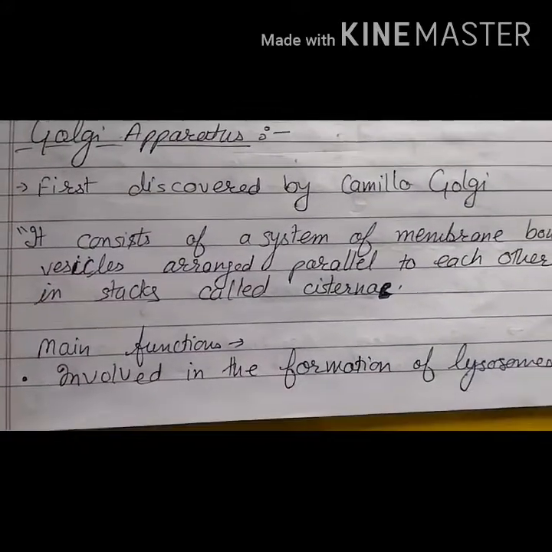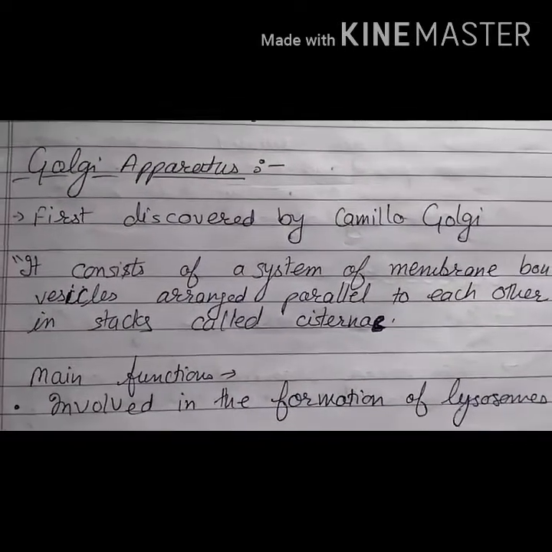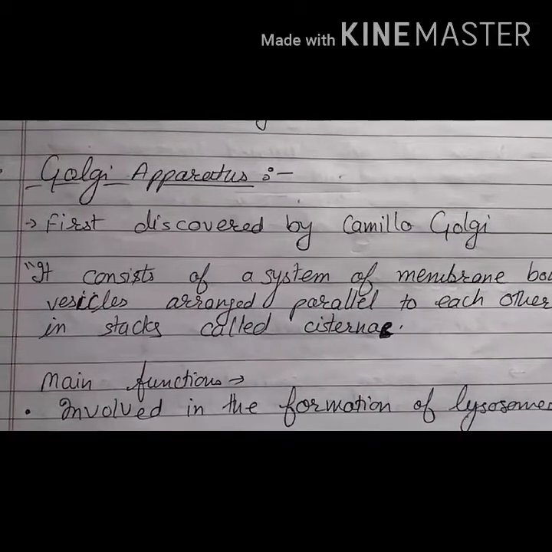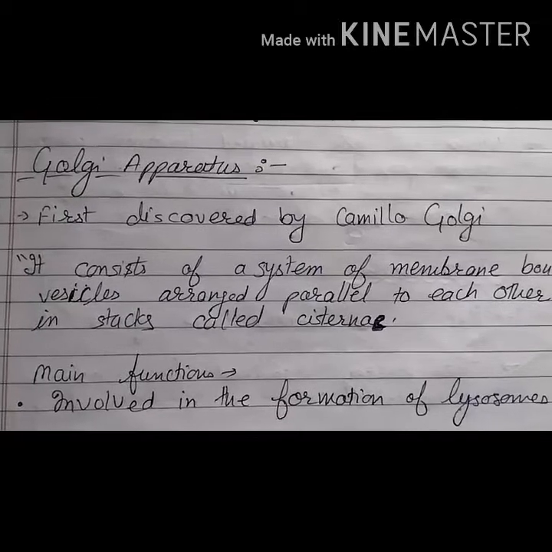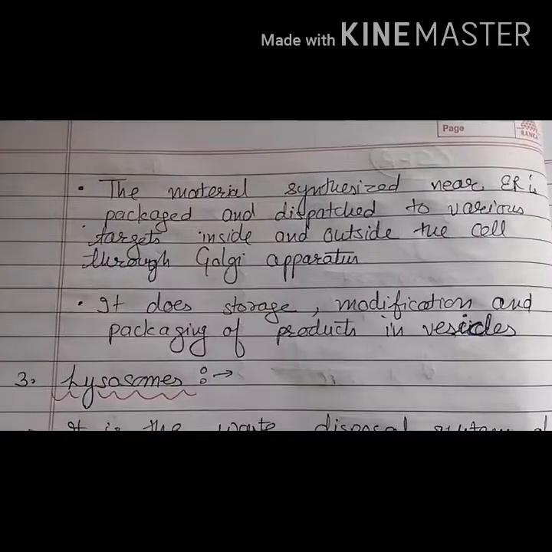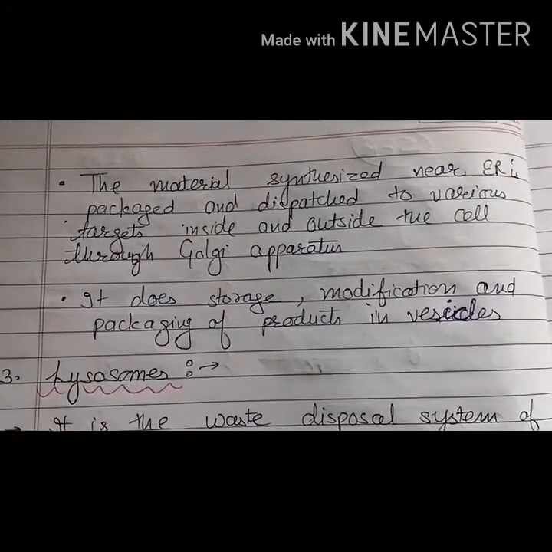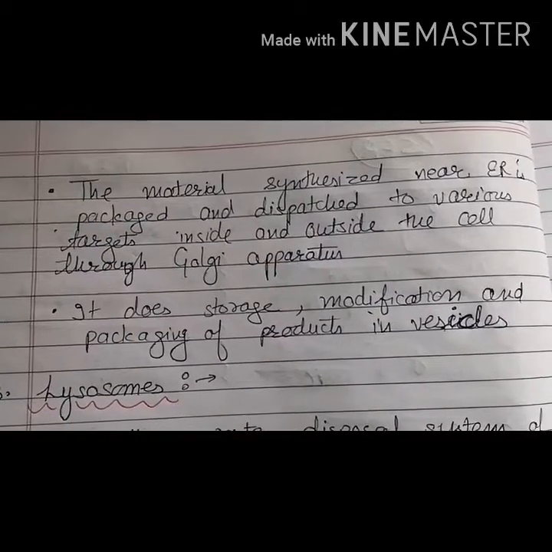Now, what is the main function of Golgi apparatus? It is involved in the formation of lysosomes. You will study about lysosomes in the further topic, but these lysosomes are formed by the Golgi bodies. Now, the material synthesized near the endoplasmic reticulum is packaged and dispatched to various targets inside and outside the cell through the Golgi apparatus.